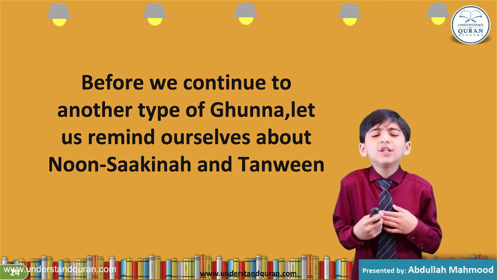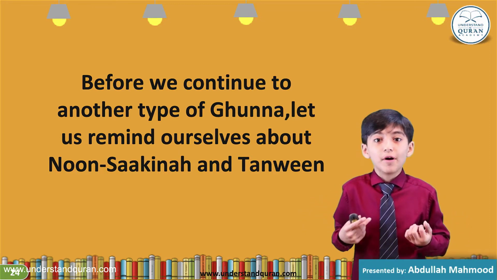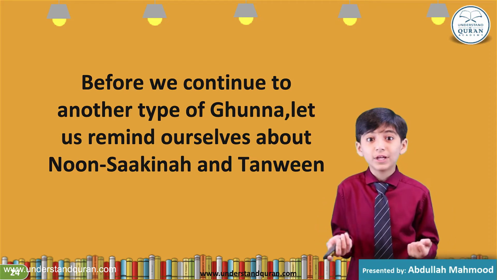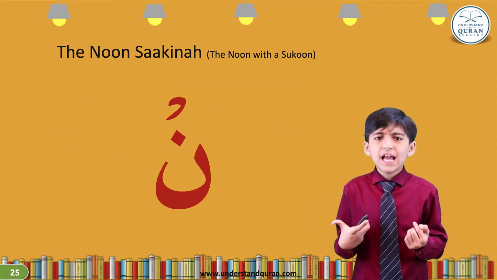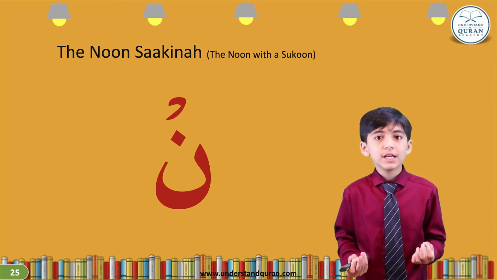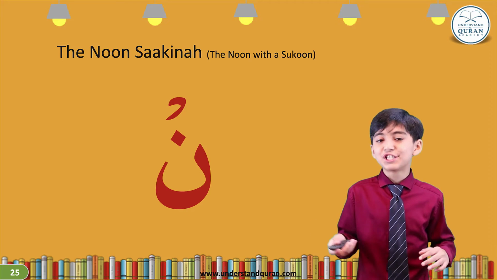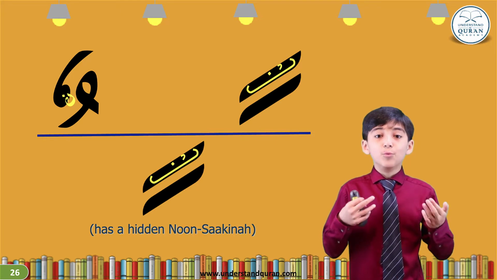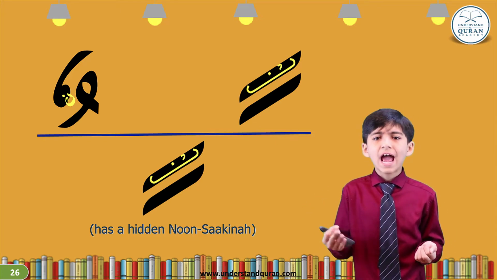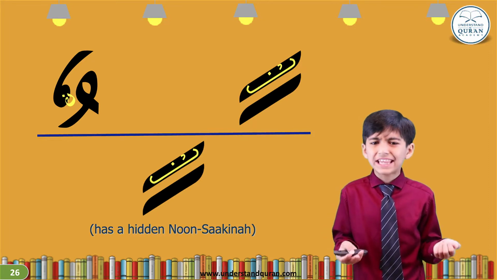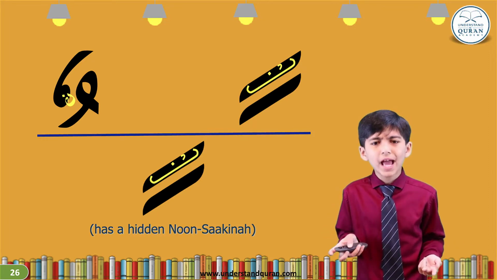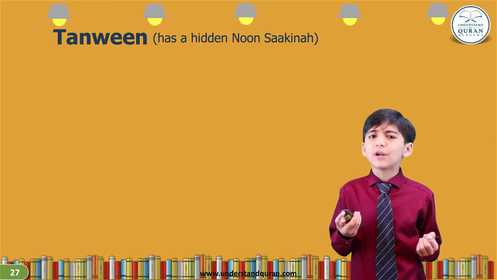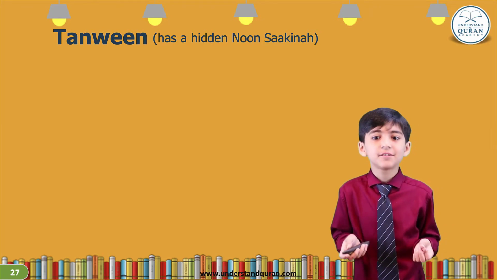So, before we continue to another type of Ghunnah, let us remind ourselves about Noon Sakina and Tanween. Noon Sakina is just a Noon with Sukoon. And this is Tanween: double Fatha, double Kasra, and double Dhamma. Remember that they have a tiny hidden Noon Sakin in them. So remember, Tanween has a hidden Noon Sakina in it.